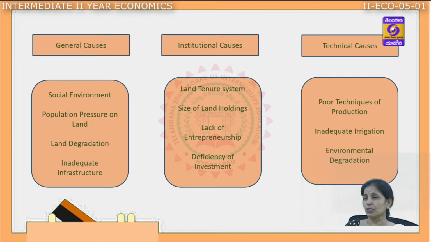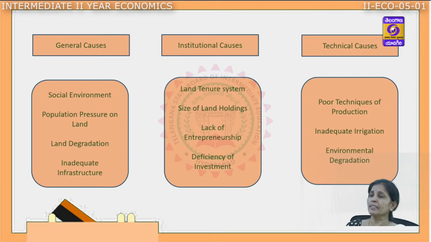Inadequate irrigation: even today, 60% of our agricultural land depends on the monsoon because we don't have adequate irrigational facilities. We need more and more development of major and medium irrigation projects.